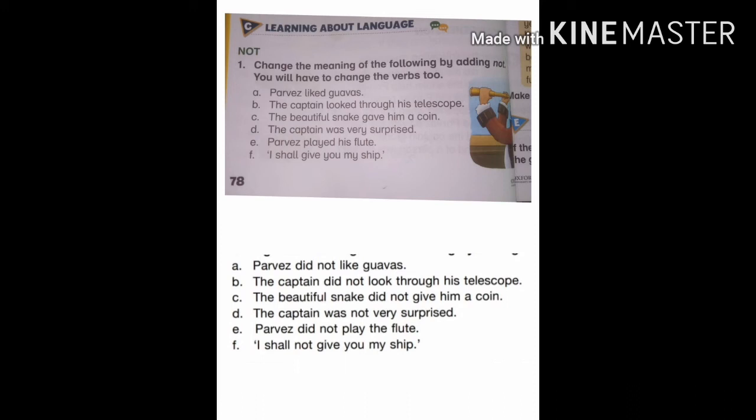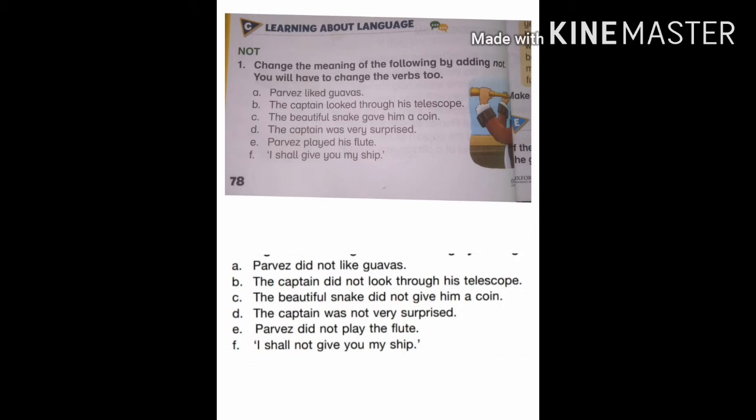In sentence number A, B, C and E, you will have to change the verb of the sentence because these sentences are from past indefinite tense, and always remember that in simple sentences of past indefinite tense, second form of the verb will be used. But in negative sentences, first form of the verb will be used with did not.